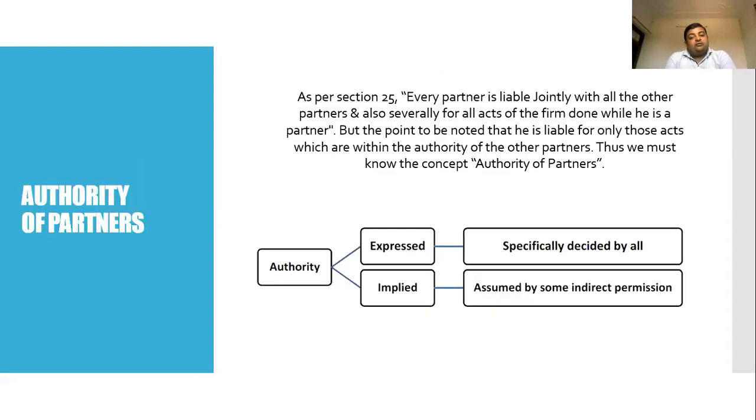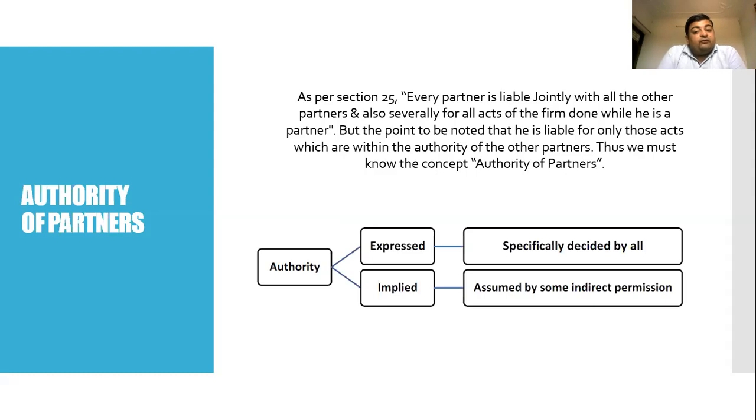Next, authority of partners. As we have already discussed, there are two types of authority. First is express and another is implied. Under Section 25 of the Indian Partnership Act 1932, every partner is liable jointly with all the other partners and also severally for all acts of the firm done while he is a partner. But it is to be noted that he is liable only for those acts which are within the authority of the partner.